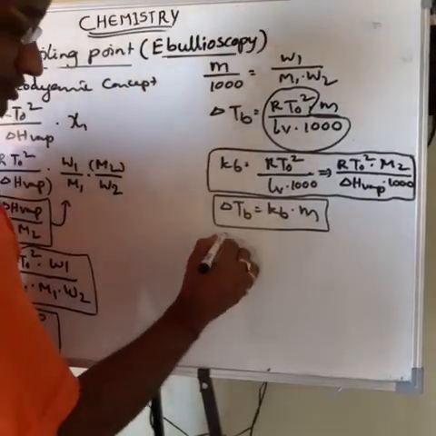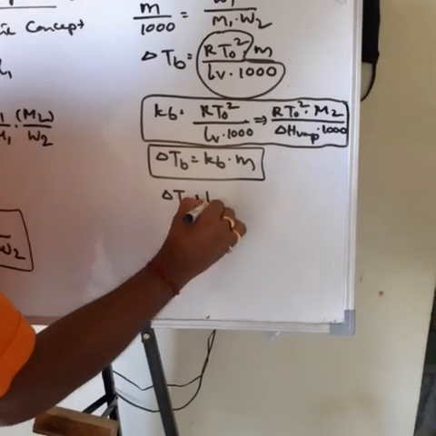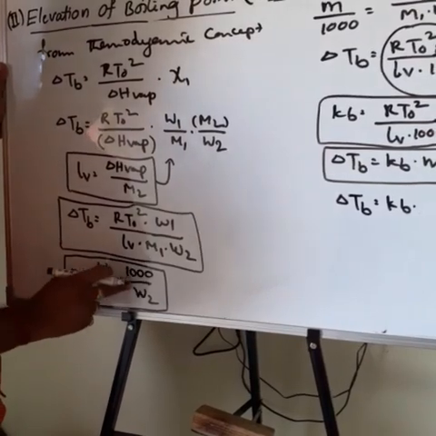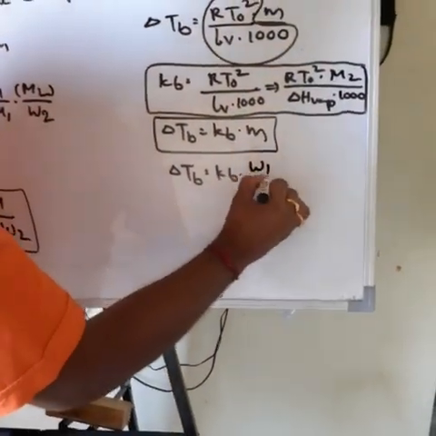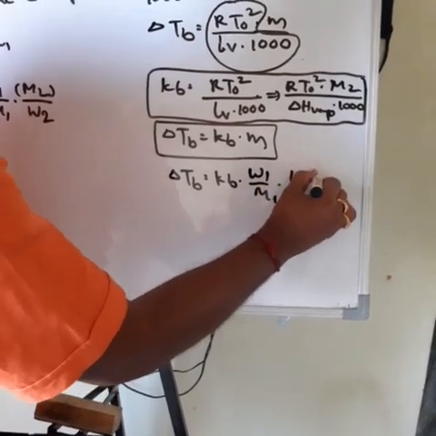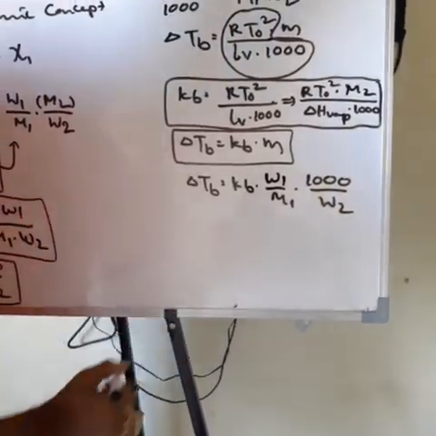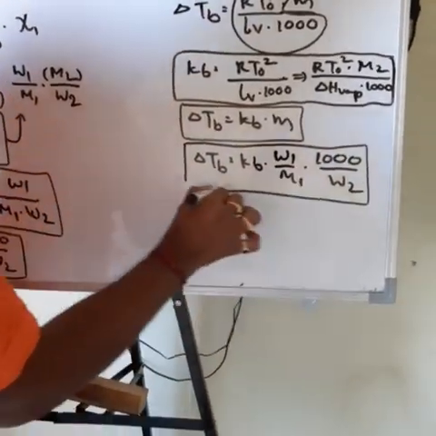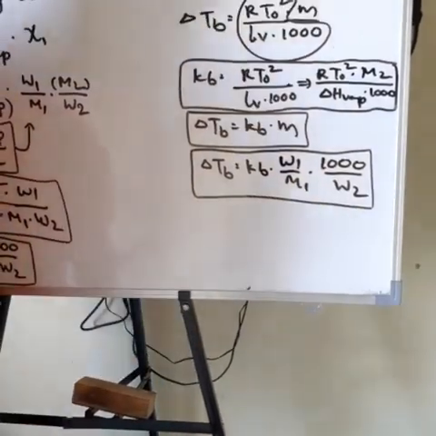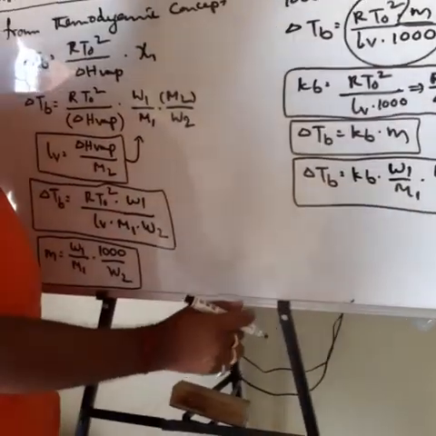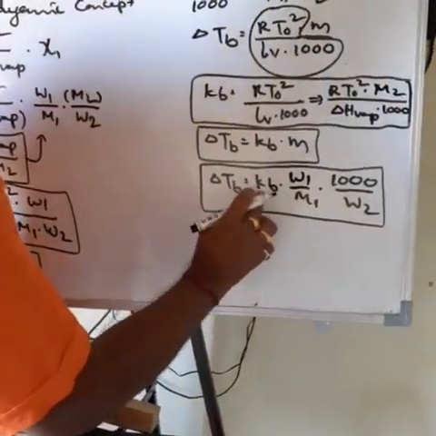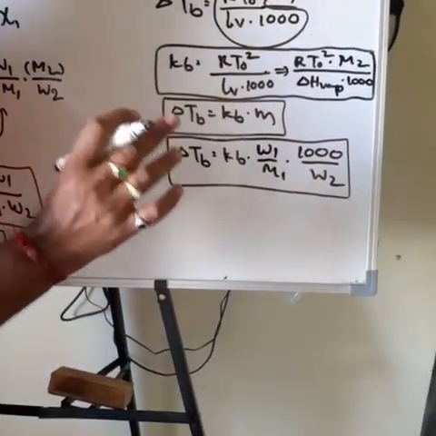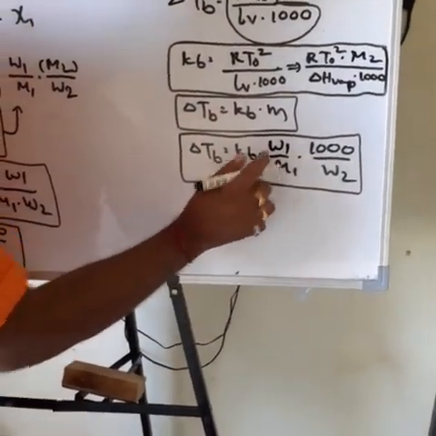Okay, then the next one is ΔTb is equal to Kb into molarity, and the molarity formula is this one: W1 by M1 into 1000 by W2. From this formula, which is one of the most important formulas, what do we have to find out? Here Kb into W1 by M1 into 1000 by W2. What we have to find out is the molecular mass of solute. Here the molecular mass of solute is M1.